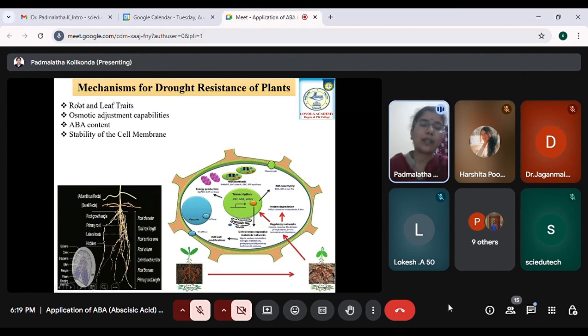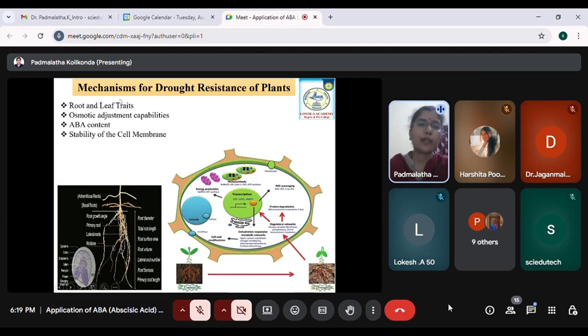Either it shows a change in the root system, or it can show a change in the leaf traits. Like the root system, if you see here, this is a taproot system, and these are the lateral roots. Whenever there is water scarcity, the primary root goes deep into the soil in search of water, and the lateral roots will have a lesser length. These are all root traits, like root volume, root surface area, and root biomass, which can be studied. This entire thing is called root system architecture, which has already been studied based on how the plant is able to tolerate drought.